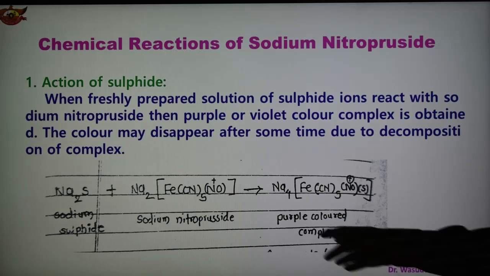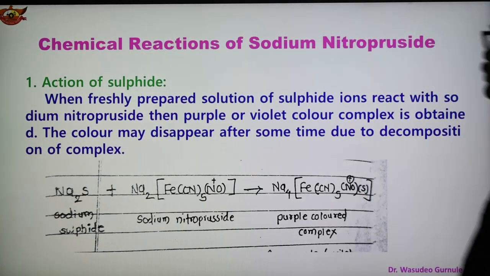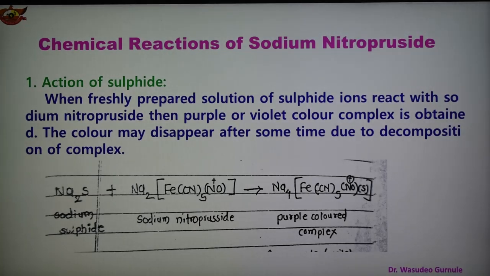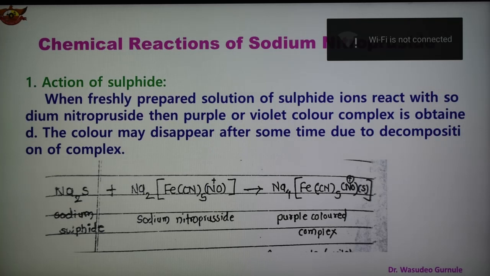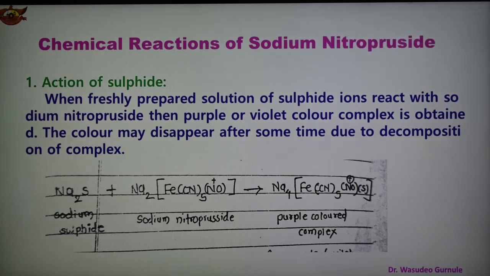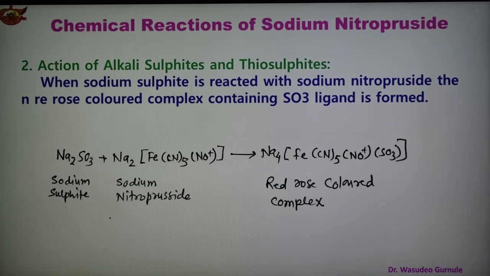Sodium nitroprusside reacts with sodium sulfide, forming the complex which is purple in color, and therefore it is used to confirm the presence of sulfide ion in the organic compound. So this is the first reaction, the action of sulfide on sodium nitroprusside. The second reaction is the action of alkali sulfite and thiosulfate. So what is the action of alkali sulfite and thiosulfate?